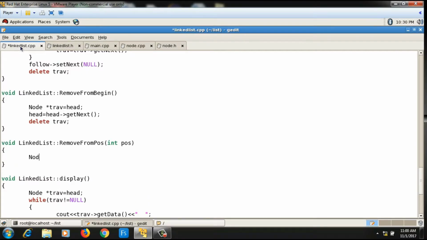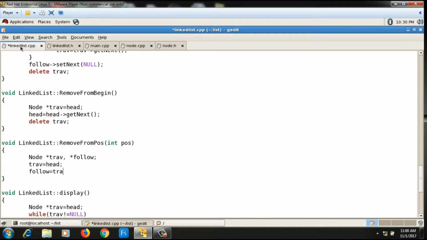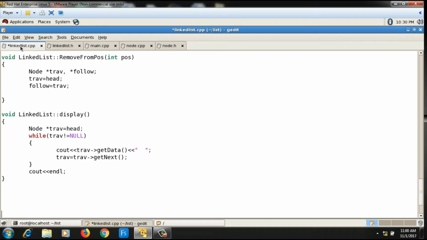Now here also I take two pointers, one is the trav pointer and the other is the follow pointer. So the trav pointer will be pointing to head and the follow pointer will point to trav. That means all of them are pointing to the first node. Now I will iterate the linked list so that the trav pointer will point to the node to be deleted and the follow pointer will point to the previous node of that.